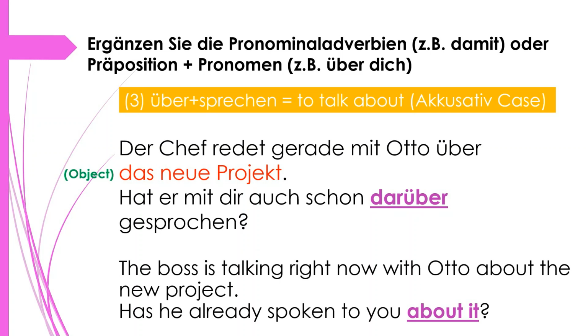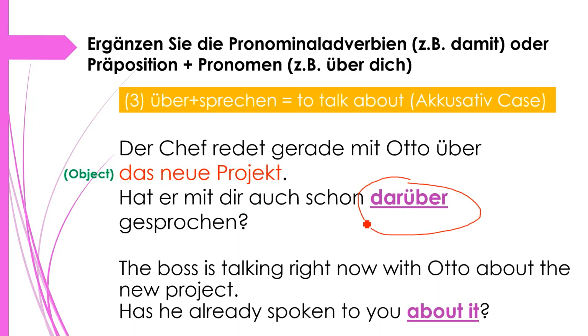Number 3, über plus sprechen, to talk about, and über plus sprechen is in accusative case. Der Chef redet gerade mit Otto über das neue Projekt. Hat er mit dir auch schon darüber gesprochen? Yeah? So here darüber is indicating